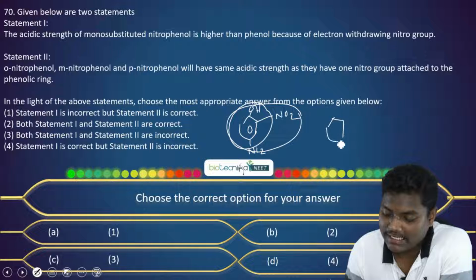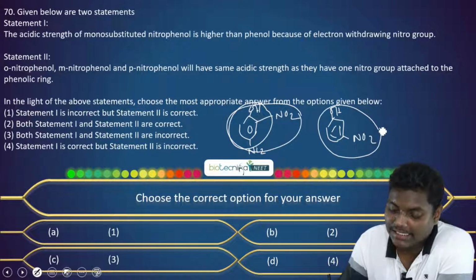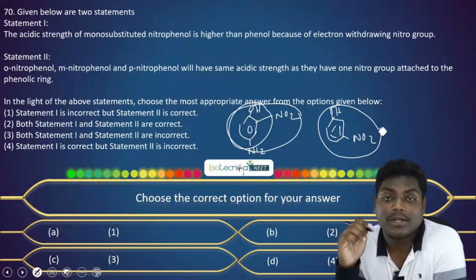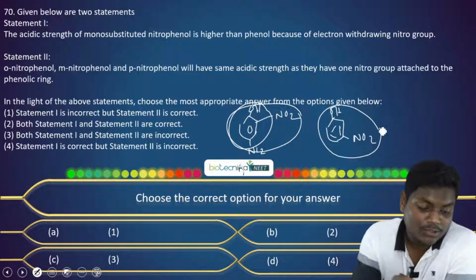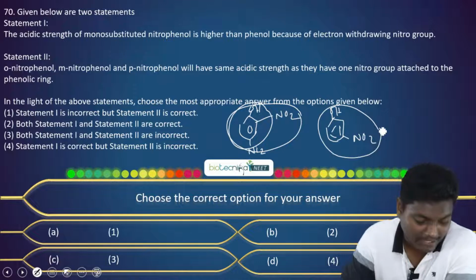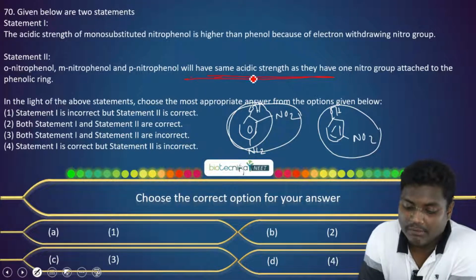If it is attached in the meta position, it cannot, because it is not in conjugation. If we try to delocalize and see it, it is not in conjugation. So if a nitro group is attached in the meta position, it does not deactivate the ring, so it cannot stabilize the anion. So the acid strength of ortho, meta and para will never be the same. It is important. So it will never be the same.